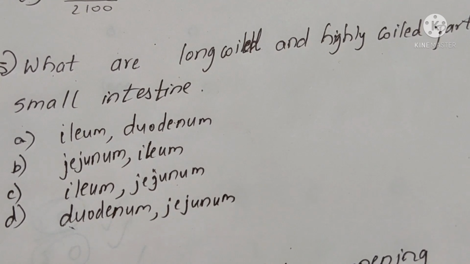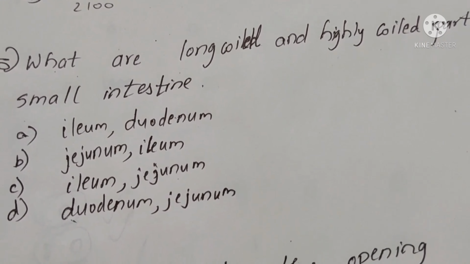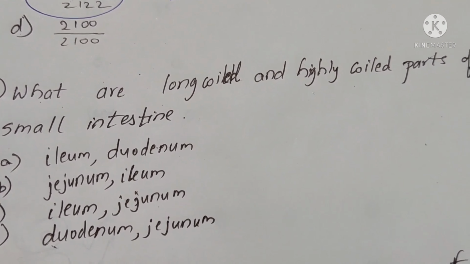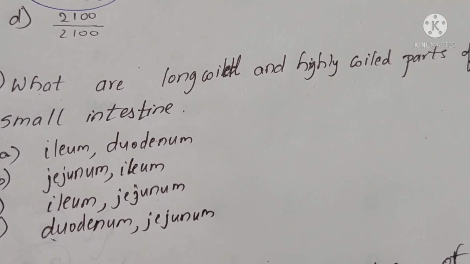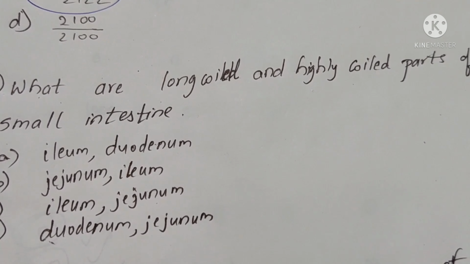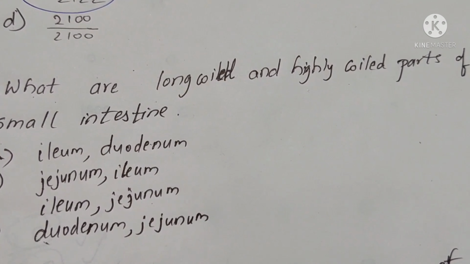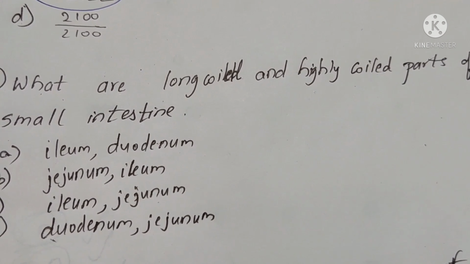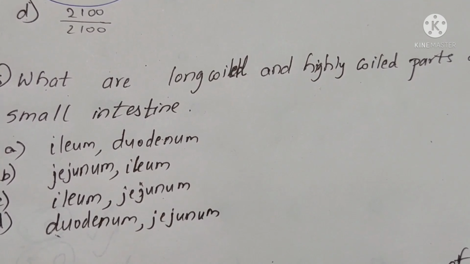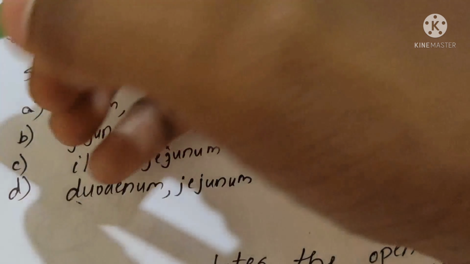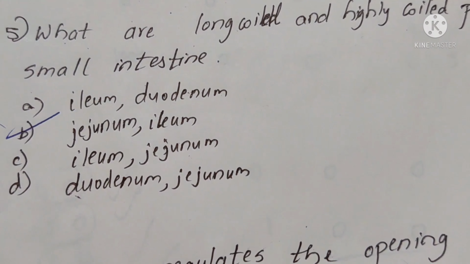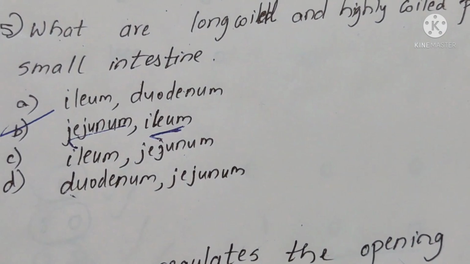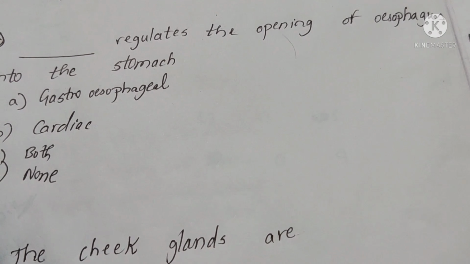What are the long coiled and highly coiled parts of the small intestine? Here you read the options and try to answer the question. Pause the video and try to answer the question. Yeah, and the answer is jejunum and ileum, the second option. See, the long middle coiled part is jejunum and the highly coiled part is ileum. Now let us move to the next question.